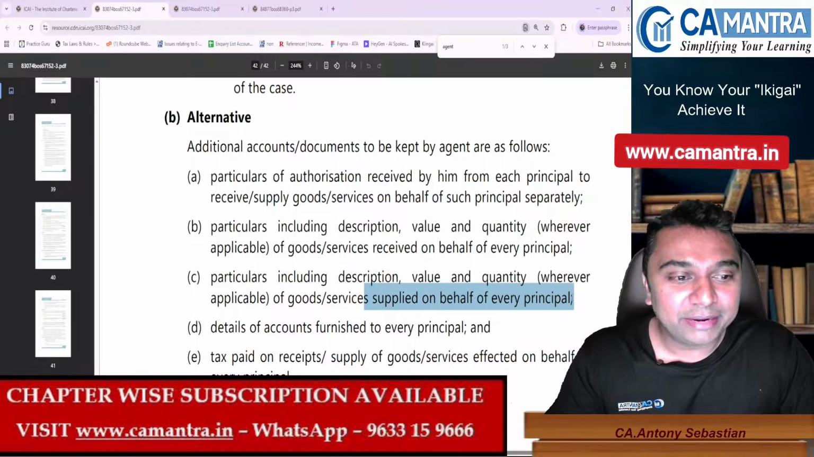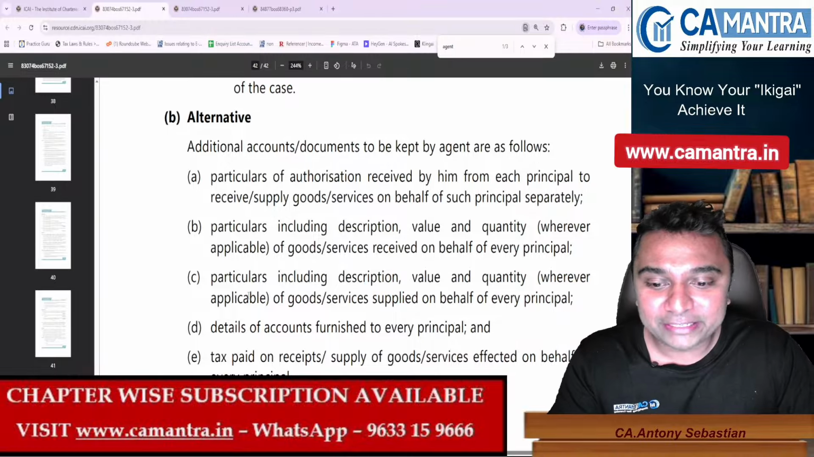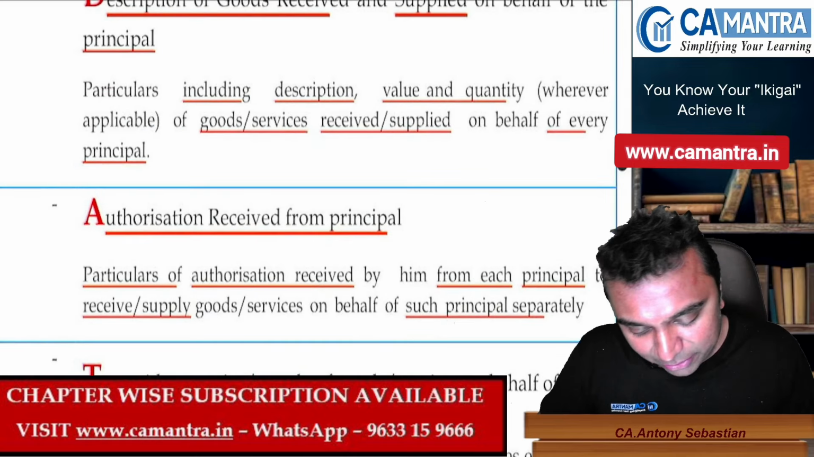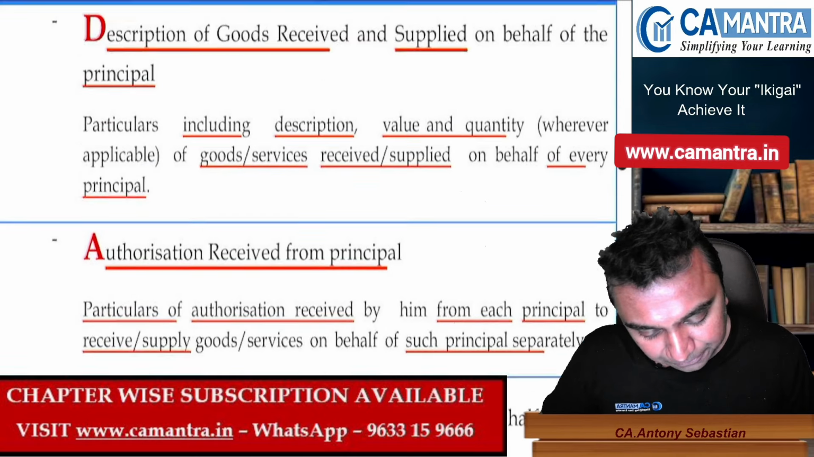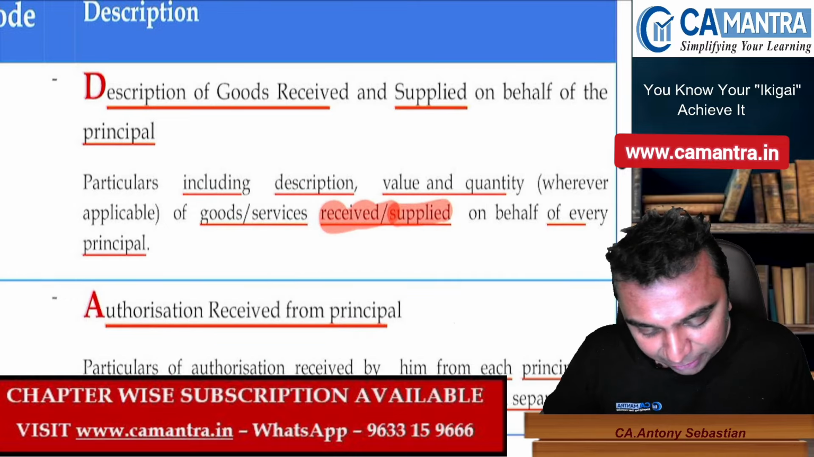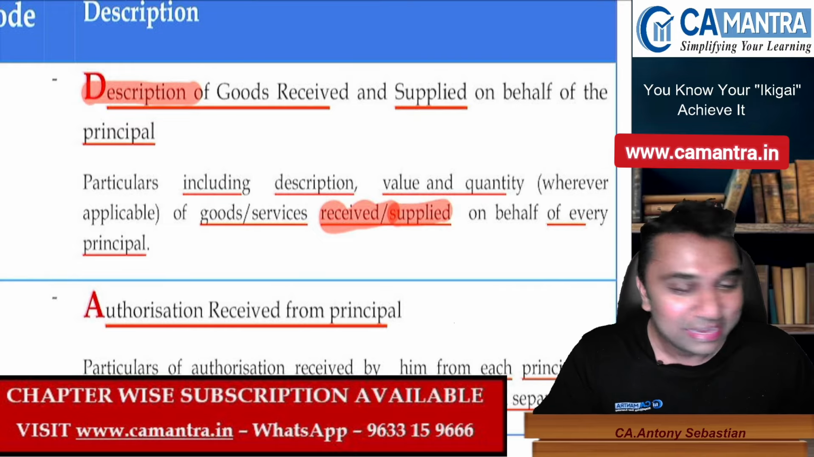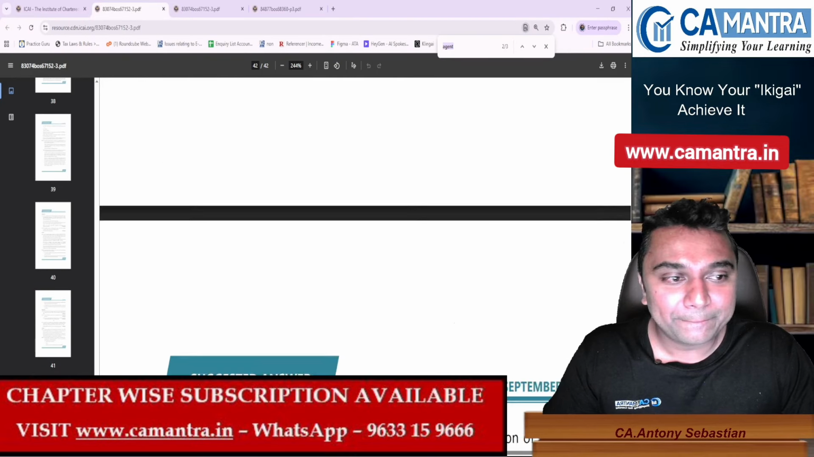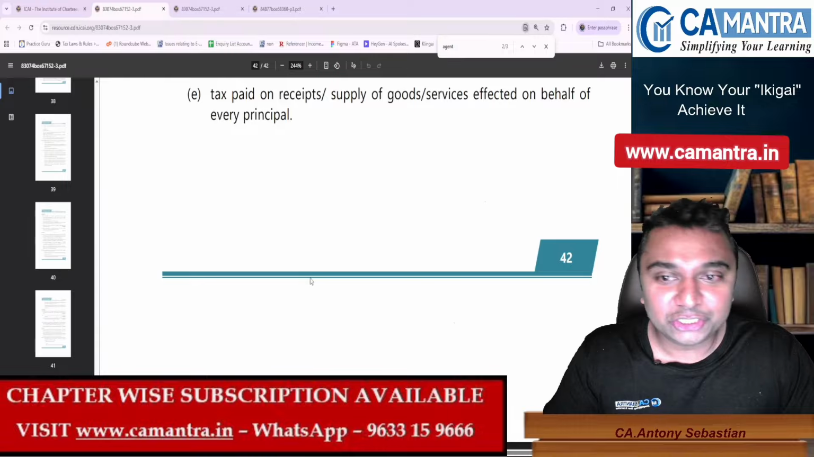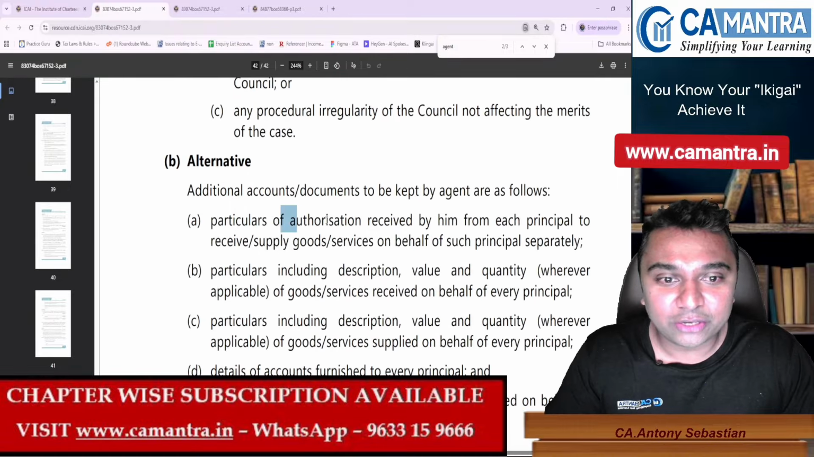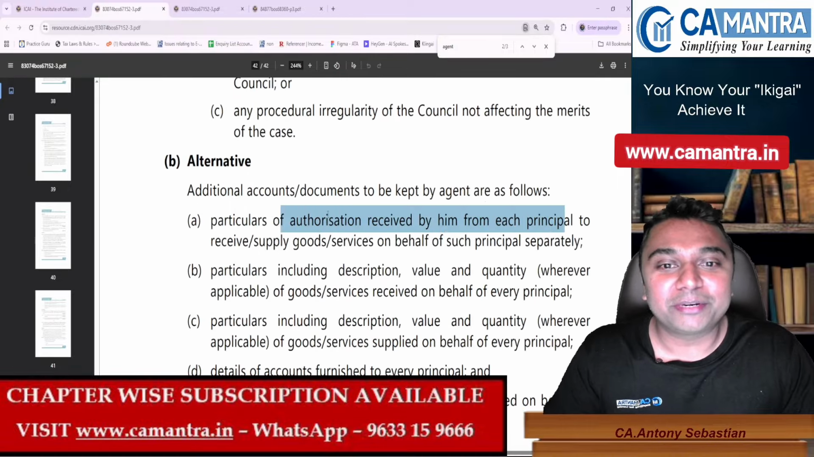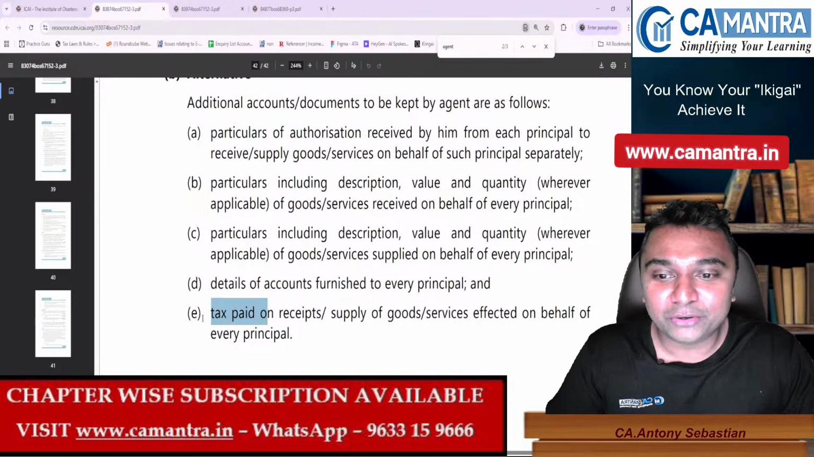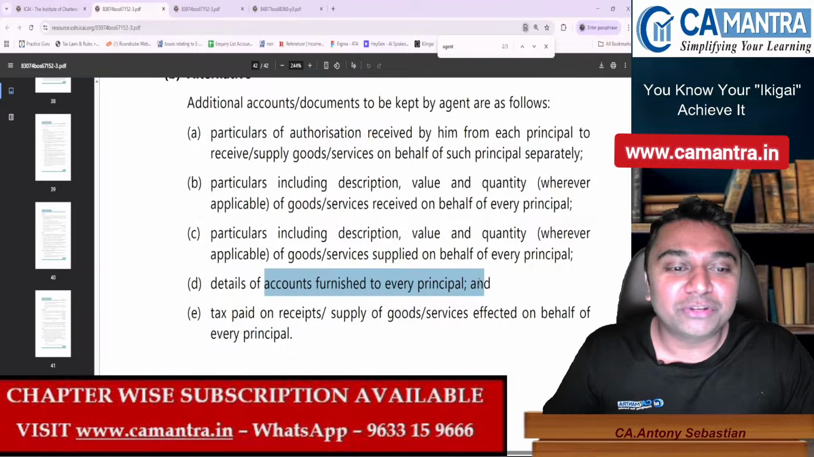What I have done is combine this and make it one single point. You can see here, received and supplied, I have made into one single point. Is that clear? Fine. Next, let's see A for what? A for authorization should be received. Authorization received from each of the principals. T for tax details paid. Tax paid. Is that clear? And A for what? Account furnished to every principal.